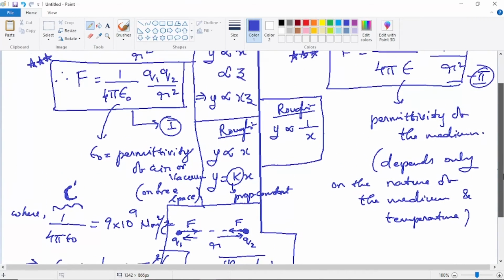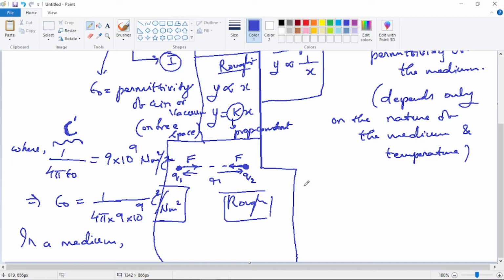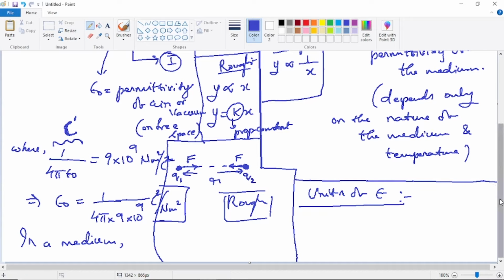Whatever we are seeing here is simple, nowhere is there any complication. So now consider another small thing, the units. This is the complete explanation of Coulomb's inverse square law. Now what about the units of permittivity of free space? Already we have seen that the units of 1 by 4 pi epsilon naught, or even 1 by 4 pi epsilon, are Newton meter square per Coulomb square. How do we get this? From the equation for force.